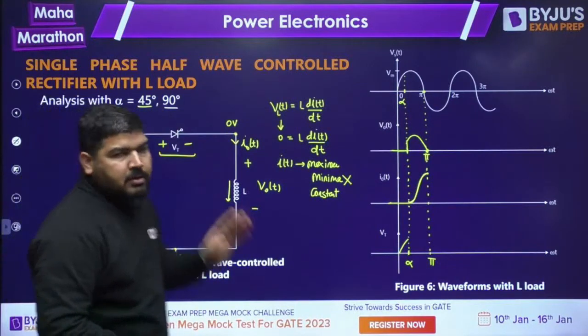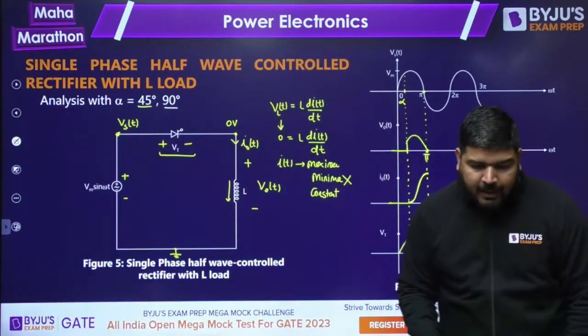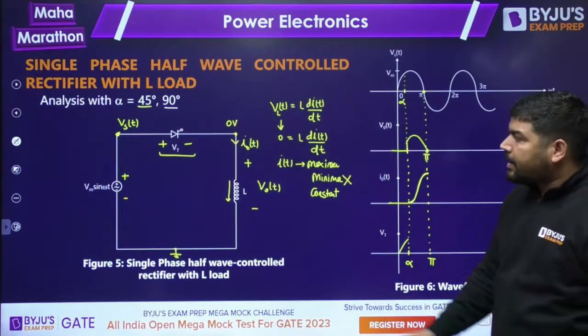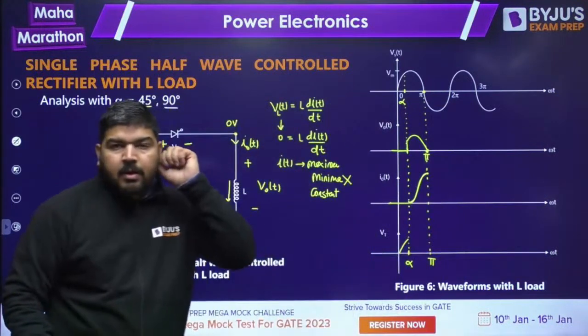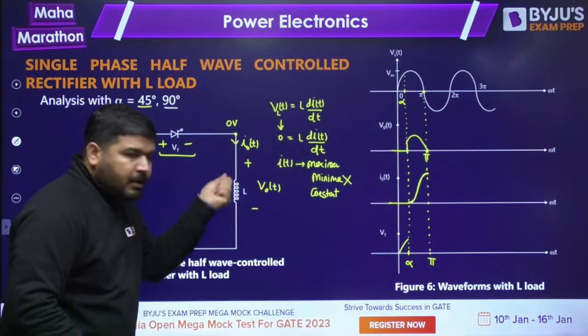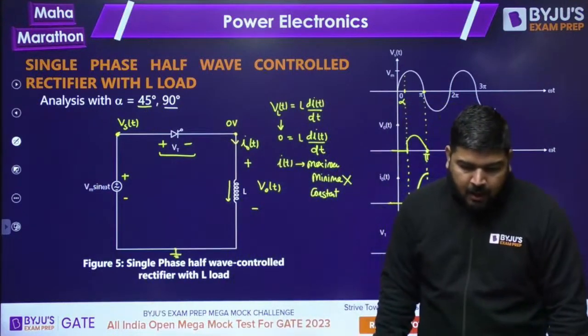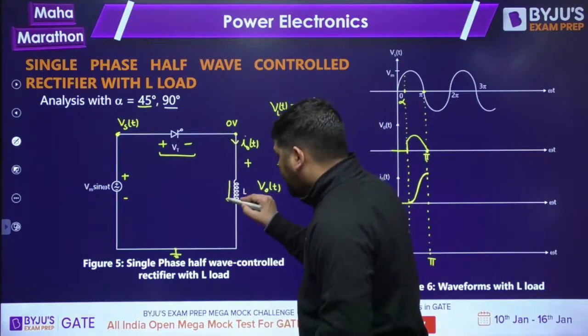This thyristor cannot turn off. Why? Why can the thyristor not turn off? Tell me. This thyristor cannot turn off because the inductor has some current. Whenever the load is inductive, remember,